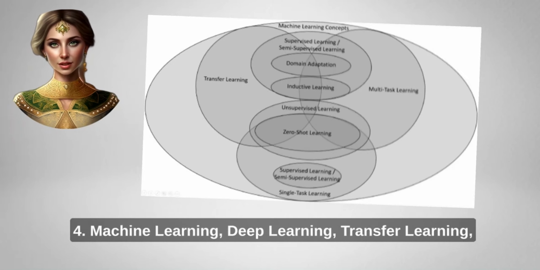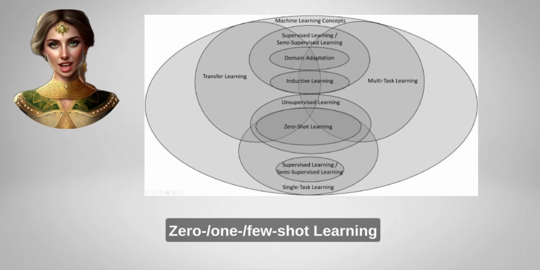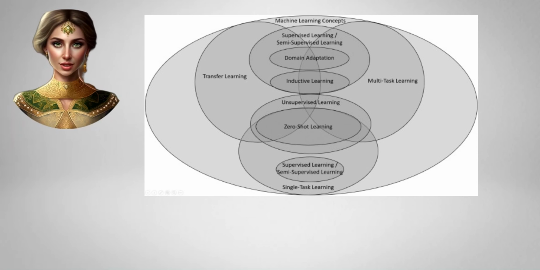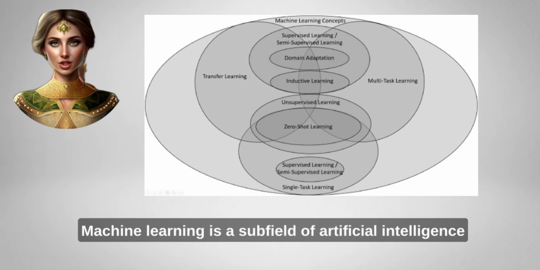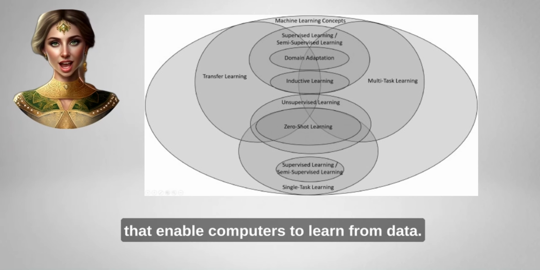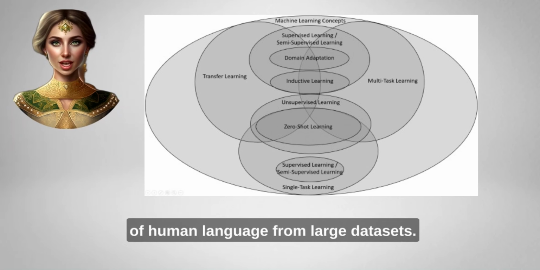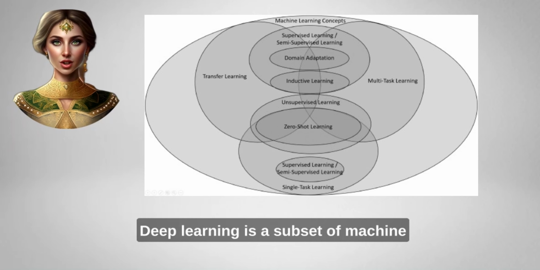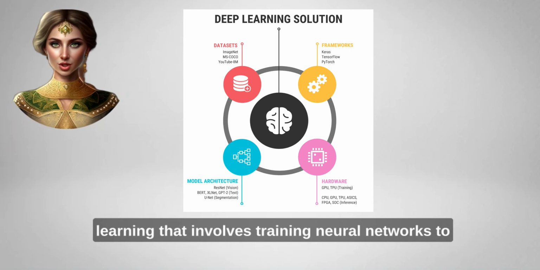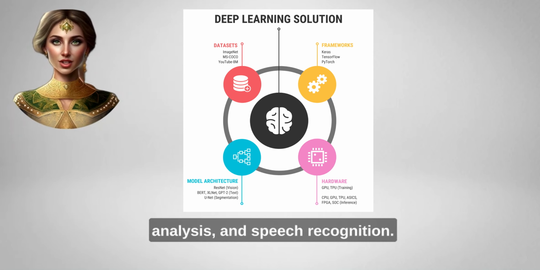4. Machine learning, deep learning, transfer learning, multitask learning, in-context learning, and zero/one/few-shot learning. Machine learning is a subfield of artificial intelligence that focuses on developing algorithms and statistical models that enable computers to learn from data. Large language models use ML algorithms to learn the patterns and structures of human language from large datasets. Deep learning is a subset of machine learning that involves training neural networks to perform tasks such as language translation, sentiment analysis, and speech recognition.